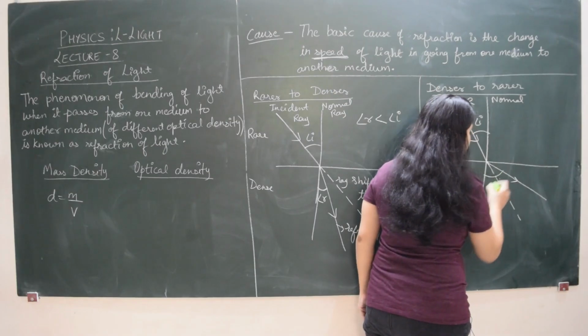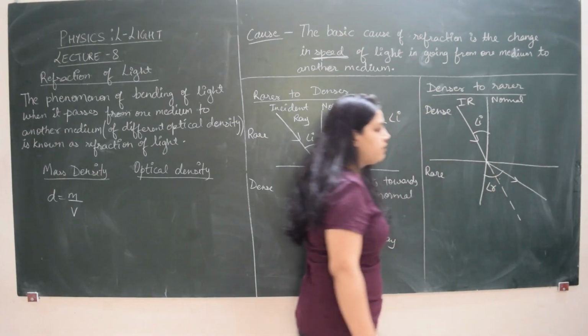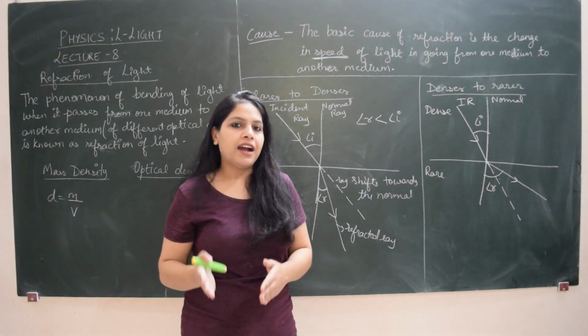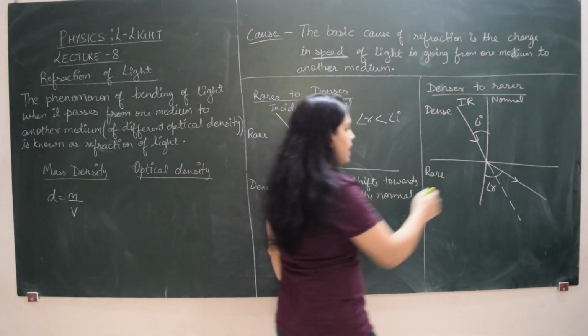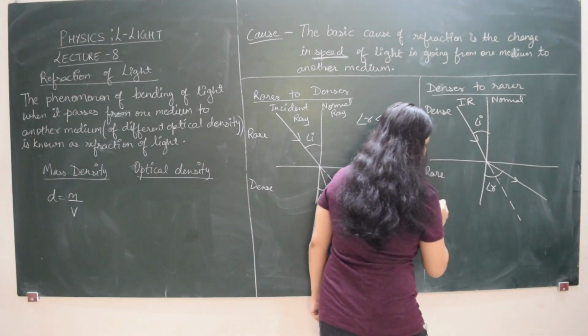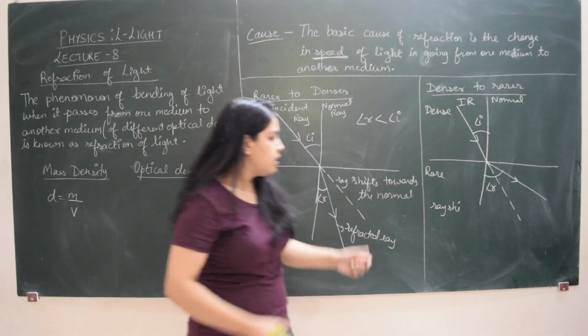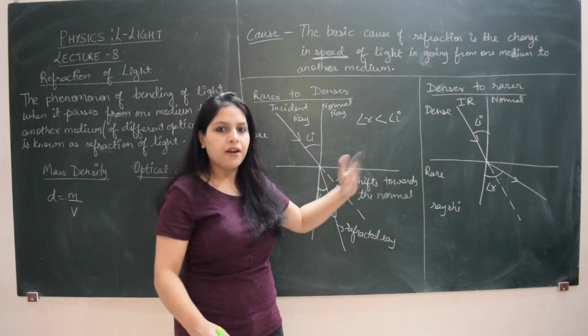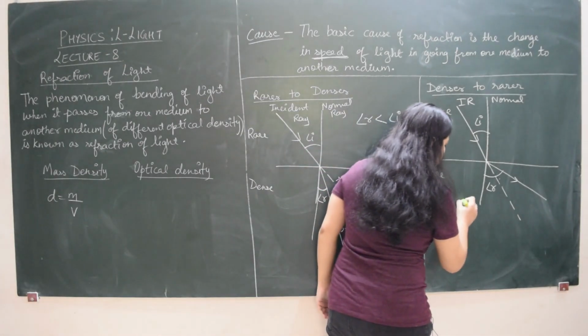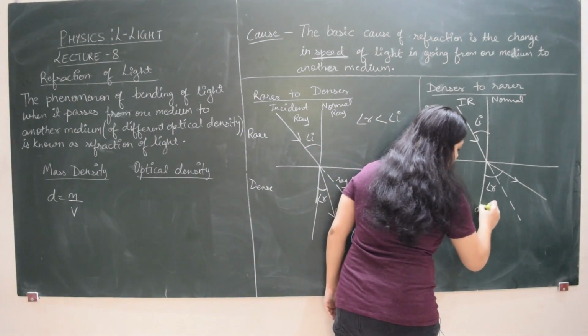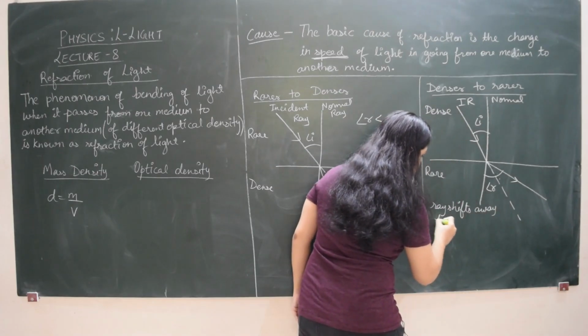So this particular angle once again is the angle of refraction, the angle between the refracted ray and the normal. And here I can say that the ray shifts away from the normal after refraction. All the shifting that I am talking about is after refraction.